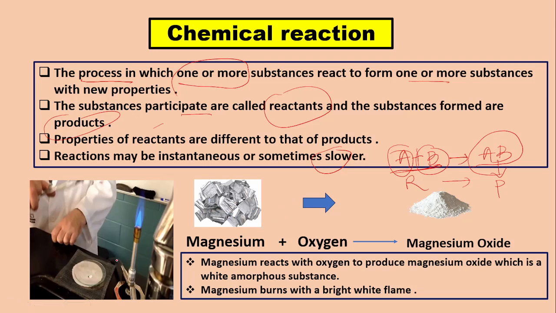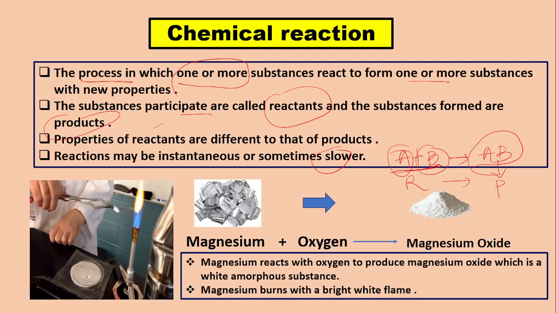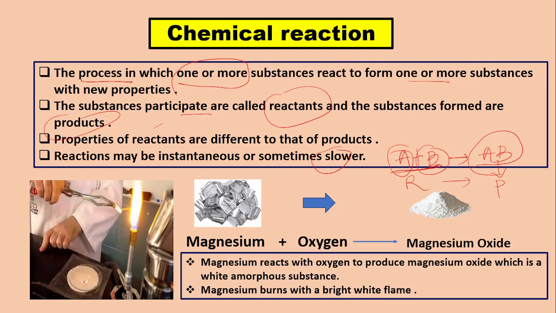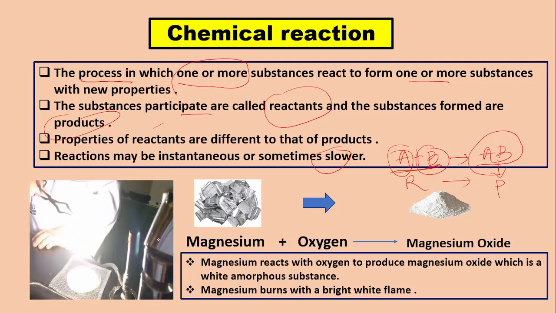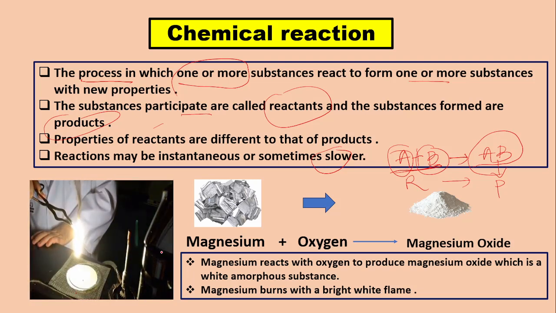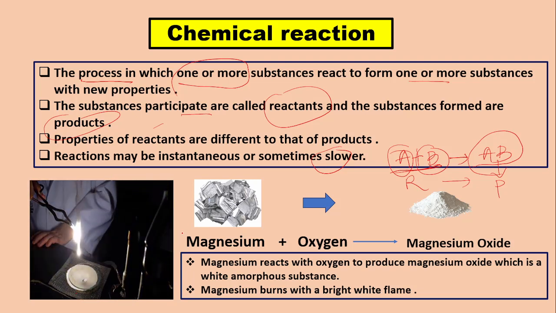Here, look at another example. Look at the video. So in this reaction, what happens? We burn magnesium ribbon.